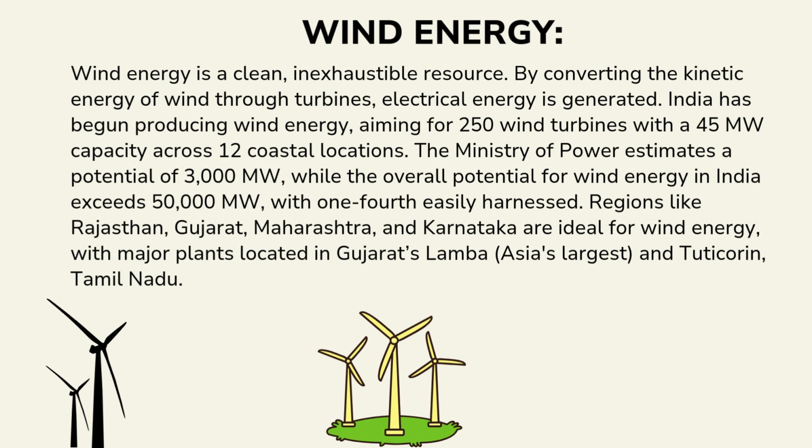Regions like Rajasthan, Gujarat, Maharashtra, and Karnataka are ideal for wind energy, with major plants located in Gujarat's Lamba, Asia's largest, and Tuticorin, Tamil Nadu.